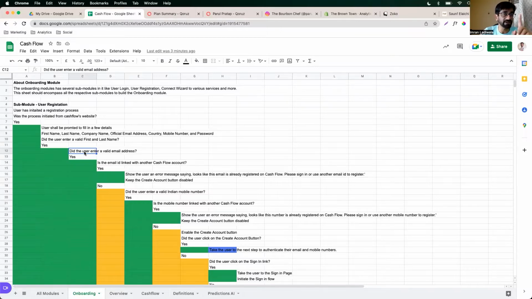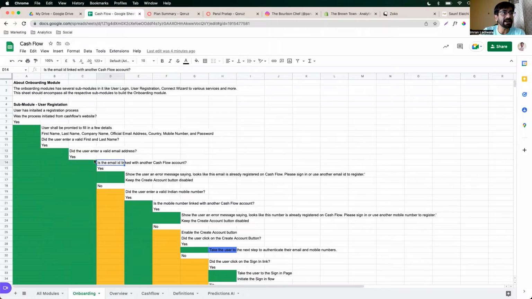That's one validation case. The second validation case is, did the user add @, did the user add .com, .in, or whatever valid TLDs are there? Did the user enter Gmail, Hotmail, Yahoo? All of those validations happen over here. Did the user enter a valid email address?